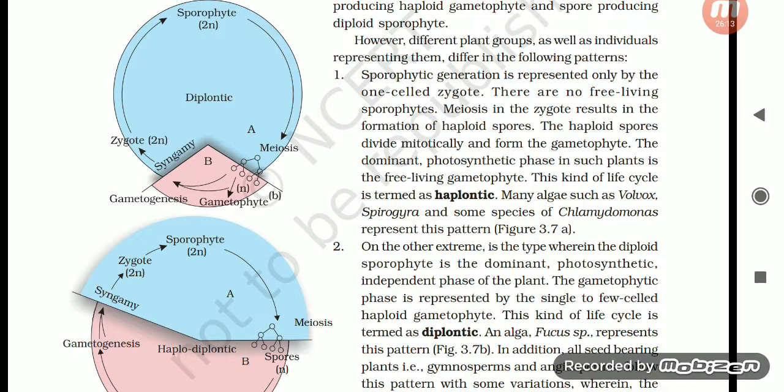The dominant photosynthetic phase in such plants is the free-living gametophyte. This kind of life cycle is termed haplontic. Many algae, such as Volvox, Spirogyra, and some species of Chlamydomonas, represent this pattern.